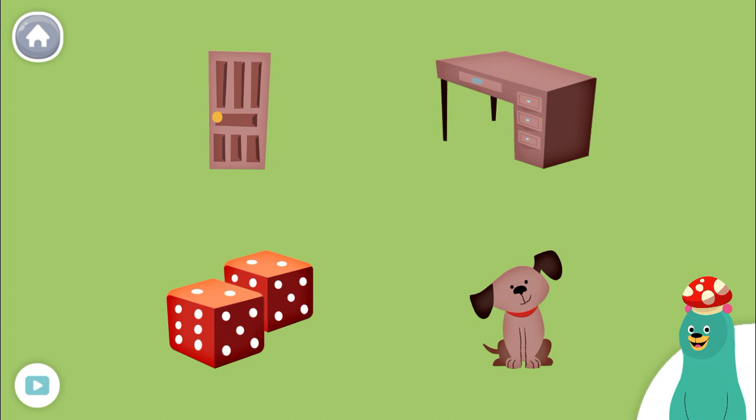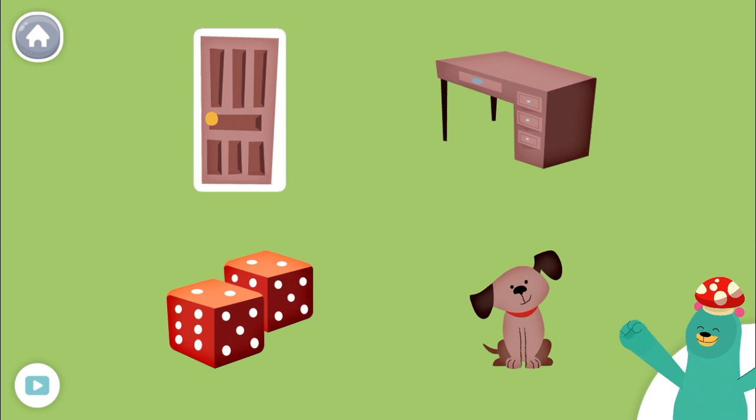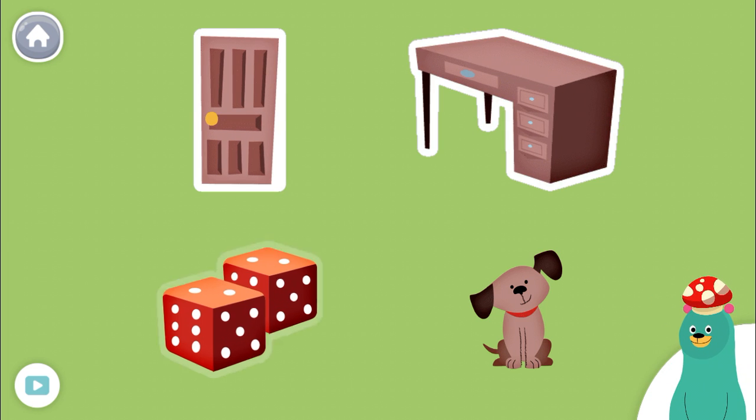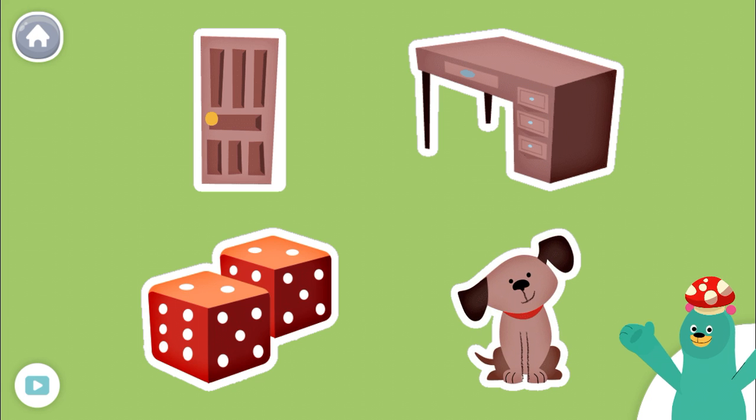All of these things start with the D sound. Tap them all and listen to the D sound at the beginning. Door. Desk. Dice. Dog. Keep it up.